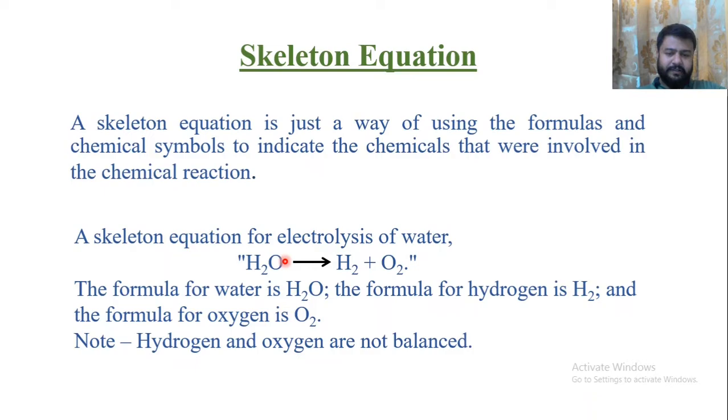Whenever it is electrolysis, that is, it breaks down with the help of electricity, it converts into H2 and O2. Now, this equation is not a balanced one, where balanced means the quantity of elements on the reactant side should be equal to the product side. So this is known as a skeletal equation.